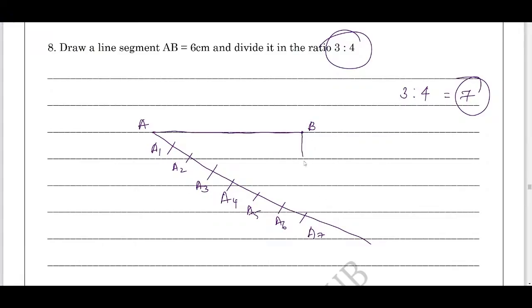Now what should we do? Join the last arc point to the point B. Now from point A7 cut an arc. In the same way, cut an arc from the point 3 of the same length. Now measure this arc length. From this point, cut an arc of this length. Now pass a line joining A3 and this point. Now the AB line segment is divided into two parts, AC and CB, and measure the parts.